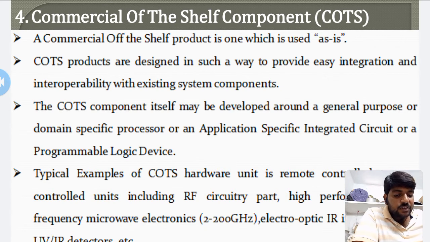This in turn reduces the time to market of your embedded system.